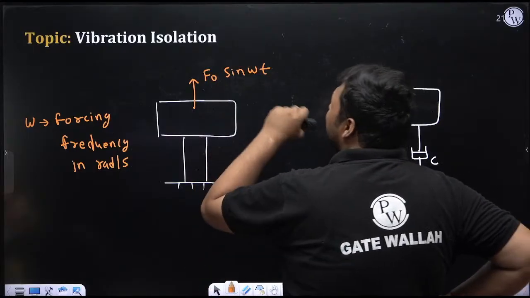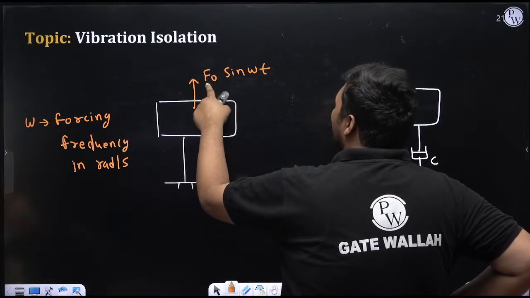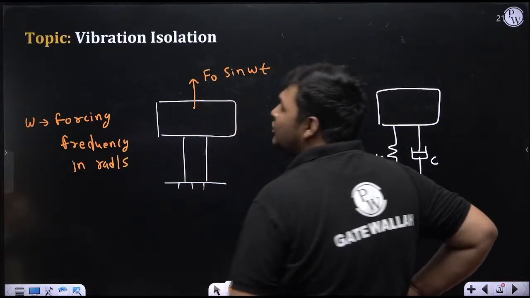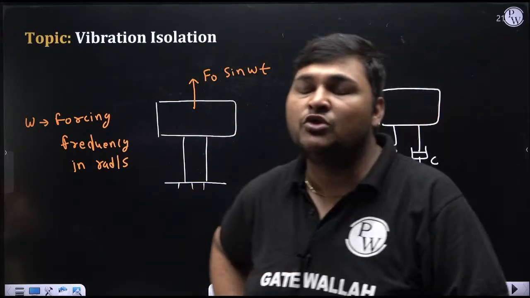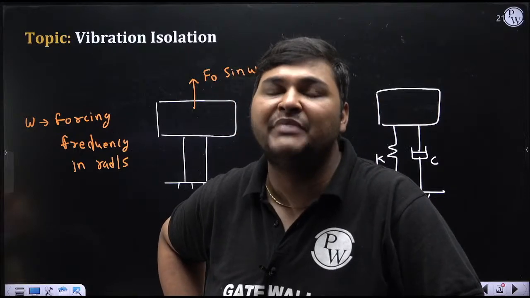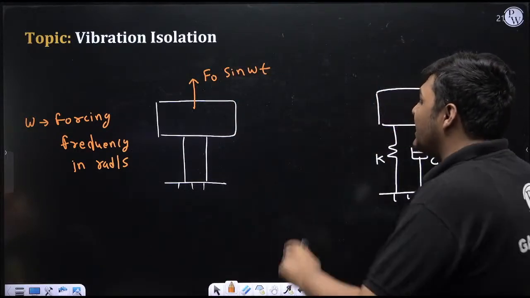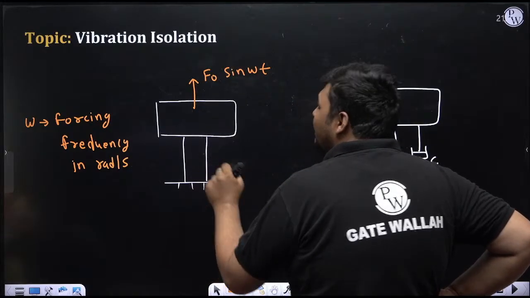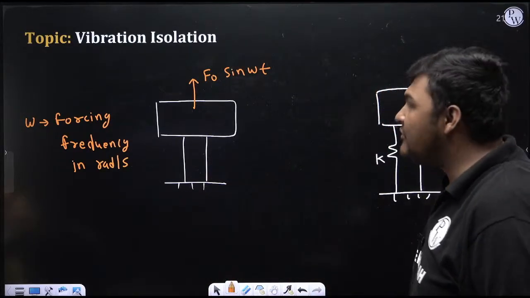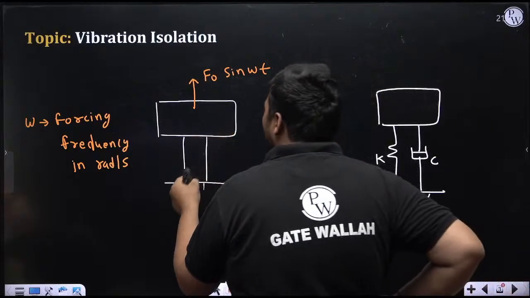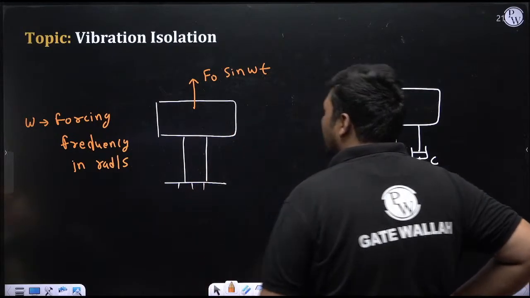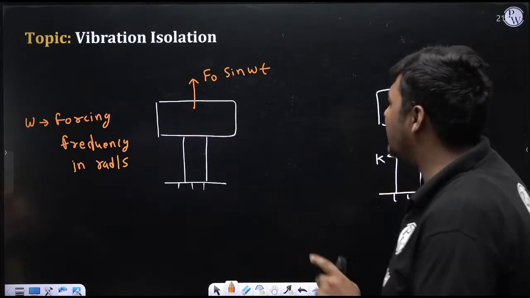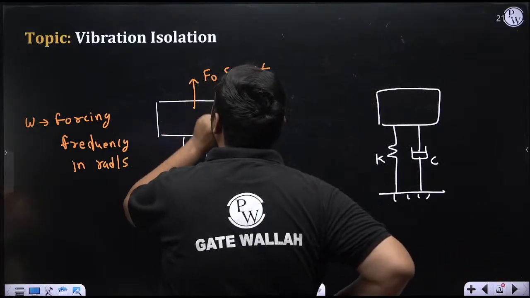Suppose F naught is 100 Newton, so the maximum value of this unbalanced force is 100 Newton. And suppose this entire force is transmitting to the base. It is not good for the structure. It is not good for the base, because again in the base a reaction will come, and due to that this support can collapse. So what I want in vibration isolation is that the force which is getting transferred to the base should be less than F naught, because the maximum value of this unbalanced force is F naught.